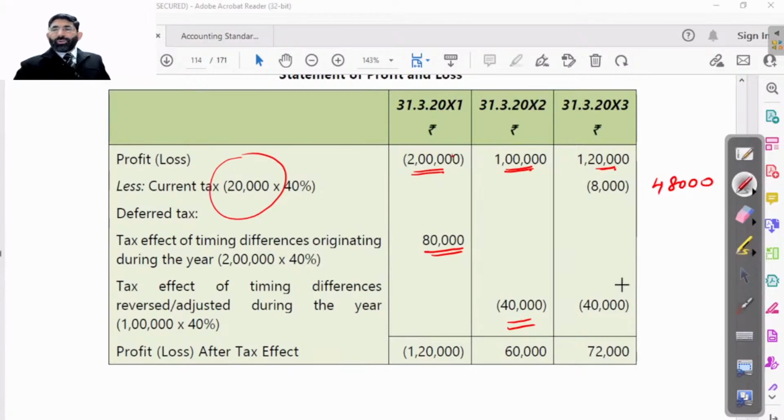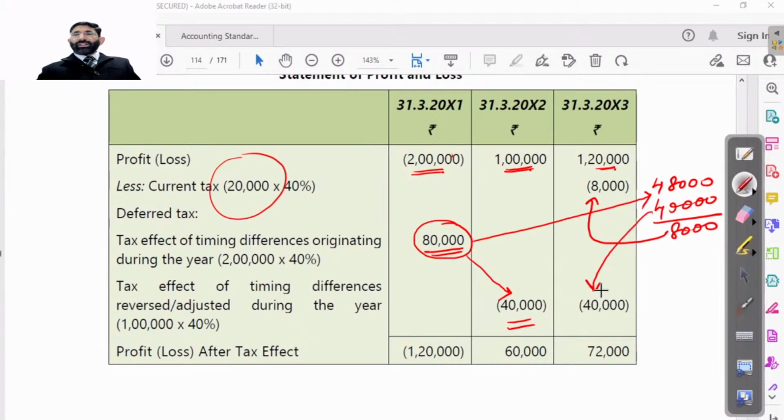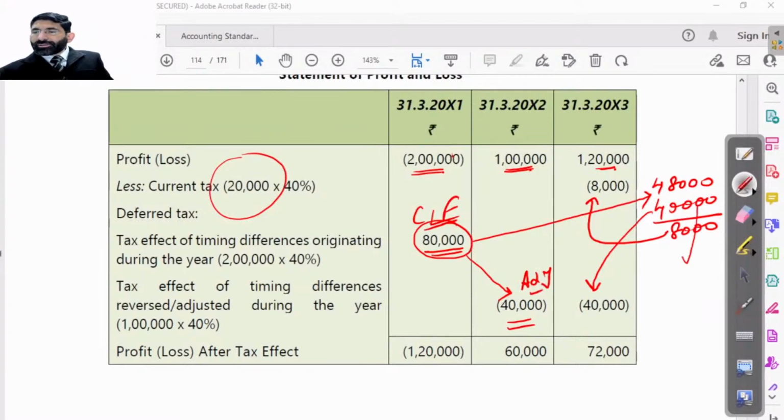Out of this we know that 80,000 is the total deferred tax available with us. So this deferred tax will be adjusted, 40,000 in the next year and 40,000 in the year after, against this 48,000. So the remaining 8,000 will be paid by you as current tax. That is shown here. This 40,000 adjustment is shown here. This is carried forward and this is adjusted. This is also adjusted.